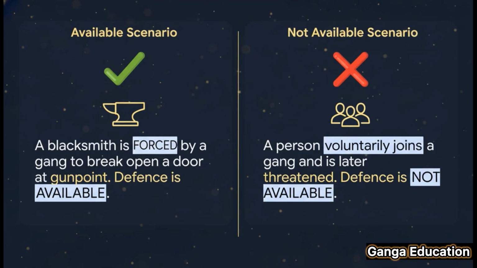Let's look at these 2 examples. Classic exam stuff. In the first one, a blacksmith, an innocent person, is forced at gunpoint to break down a door. The threat is of instant death, and he didn't put himself in that situation. The defense? Absolutely available. But in the second scenario, a person voluntarily joins a criminal gang. By doing that, they've basically given up the right to later claim they were forced. The defense is not available.